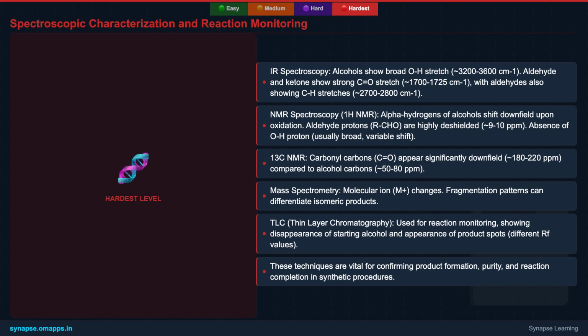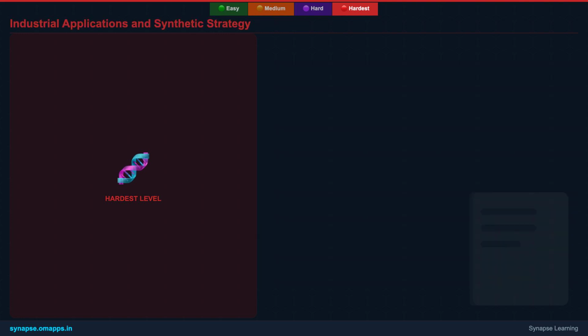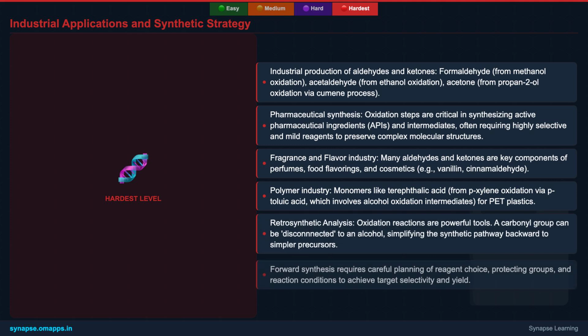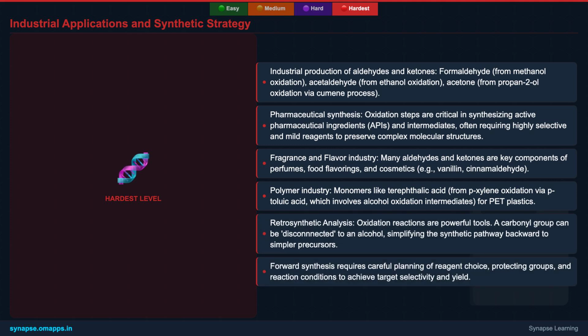Oxidation of alcohols is not merely an academic exercise, it's a cornerstone of industrial chemistry and synthetic strategy. From producing formaldehyde and acetone on a massive scale to synthesizing intricate pharmaceutical intermediates and delicate fragrance molecules, these reactions are everywhere. In retrosynthetic analysis, the carbonyl group often serves as a key disconnection point, leading back to simpler